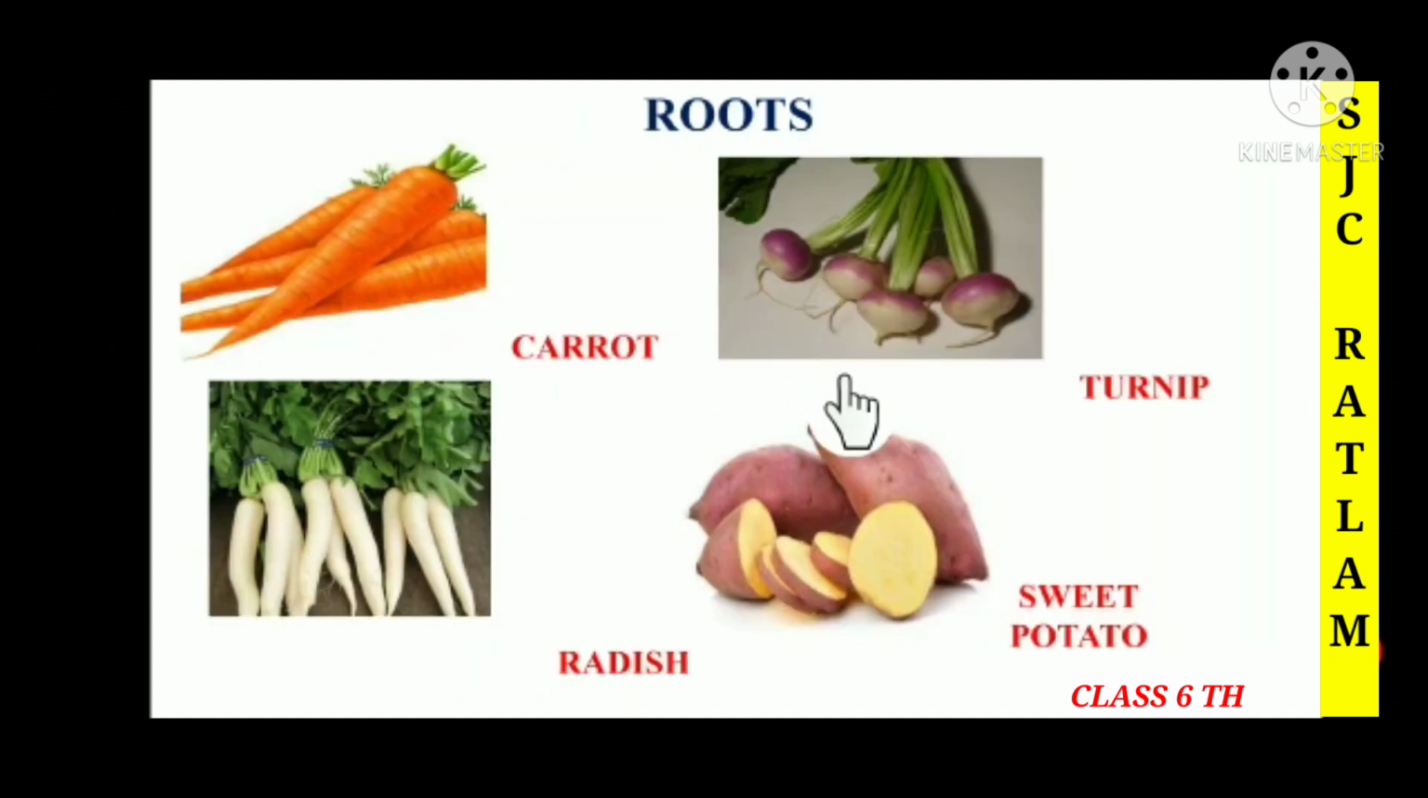Children, here we can see the first edible part of the plant that we can eat, that is roots. Here we can see the different types of vegetables that we can eat in the form of roots, that is carrots, turnip, radish and sweet potato.